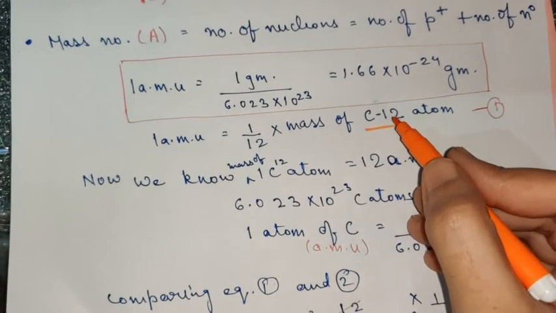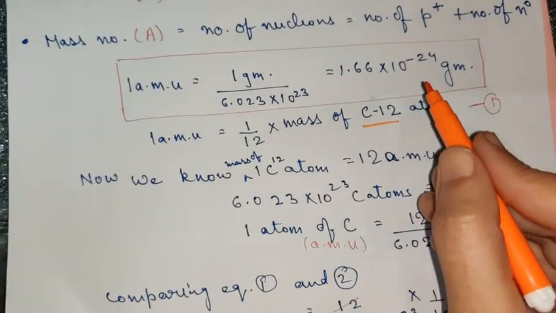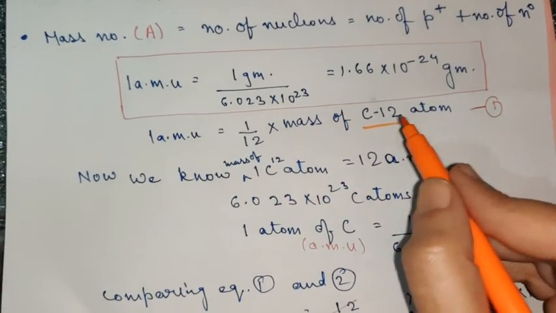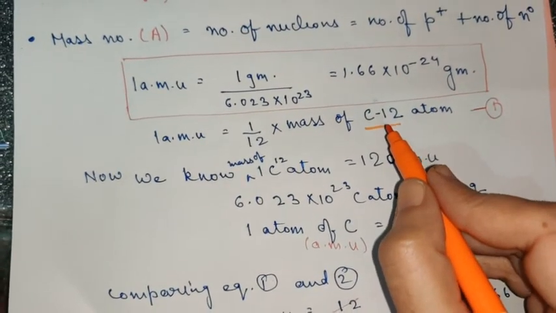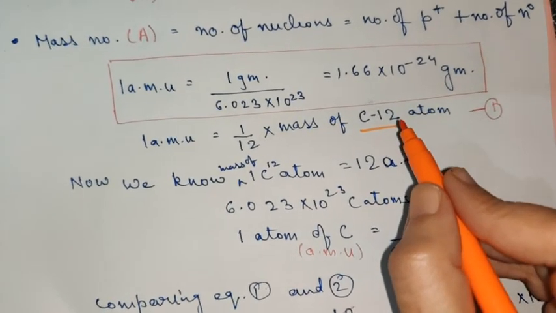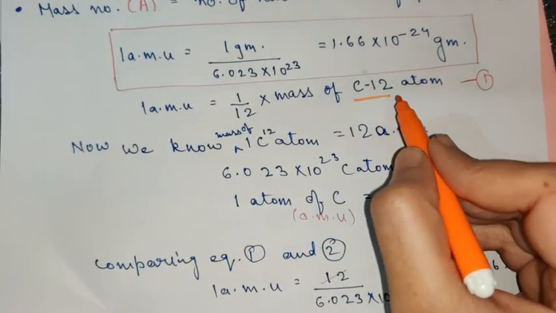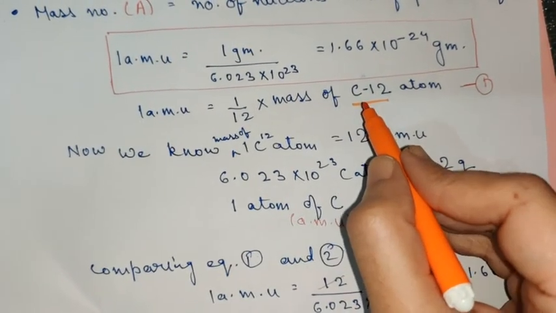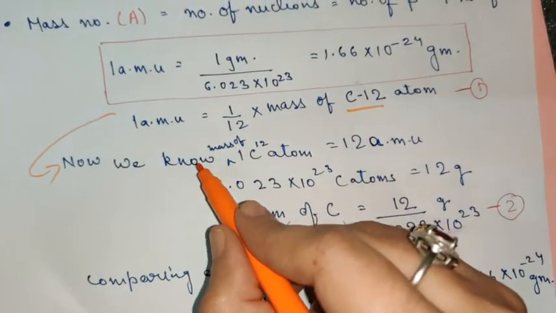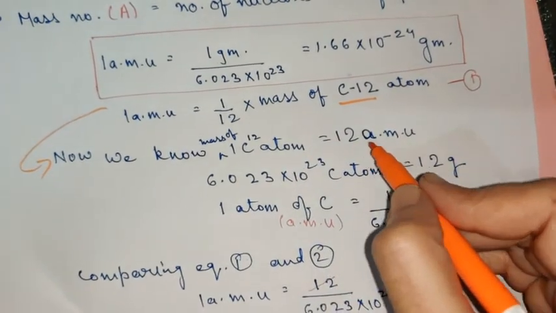Though earlier carbon 12 was not the standard atom, earlier hydrogen was considered the standard atom, which was later replaced by C12, and even to date we follow C12 as the standard atom for the calculation. So we know that the mass of one C12 atom will be equal to 12 AMU.